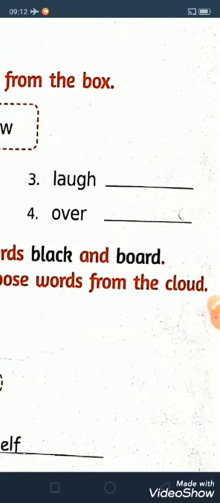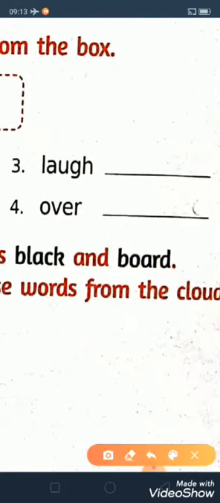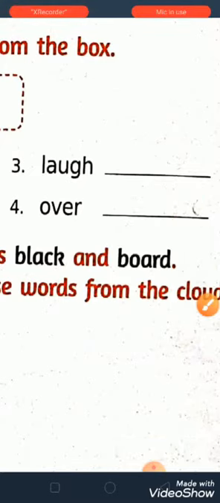Okay, now over. Over means, children, the meaning of over is also uppare. So some difference is there between above and over. You will know it in higher class. Okay, no need to know it now. Over means also uppare. And what is the opposite of over? It is under. Under means tole. Okay, so what is the spelling of under, children? UNDER. Under. Okay, now we will go to the next one.